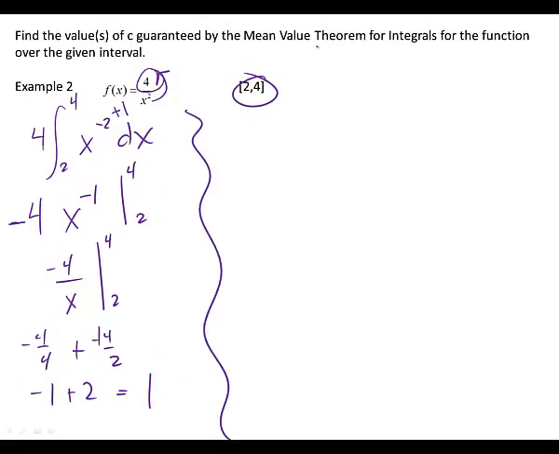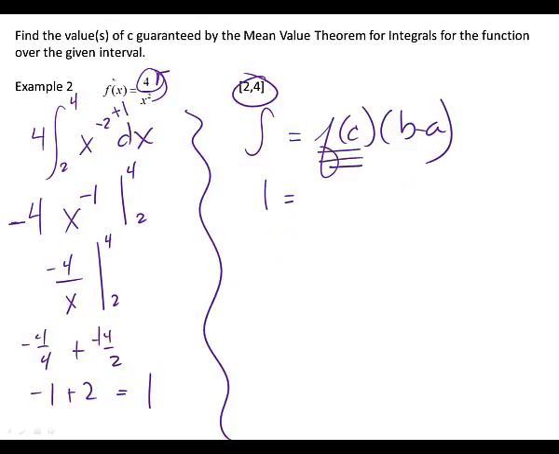So remember the idea between this mean value theorem for integrals is we take the integral, whatever we get for the integral, and we set it equal to f of c times b minus a. So the number I'm plugging in for my integral is 1. This says put c into the function the way it looks, right? So 4 over c squared. This says what numbers do I need to plug in there? 4 minus 2. Perfect.